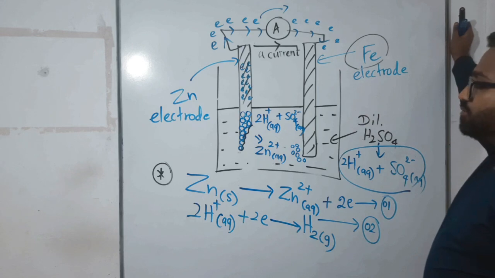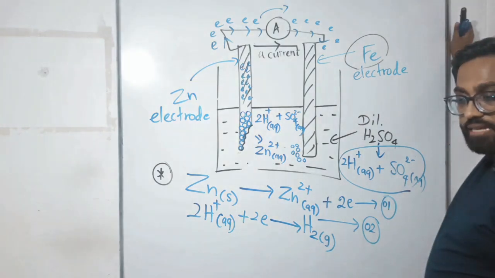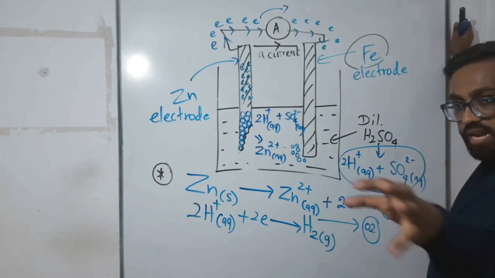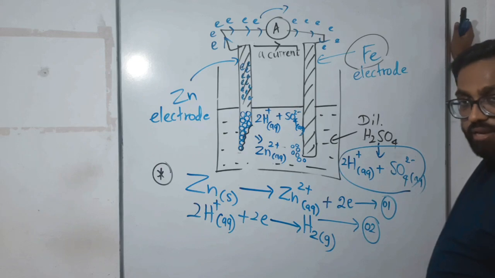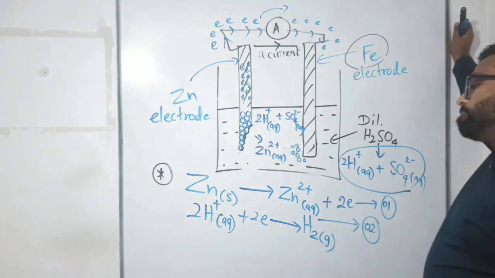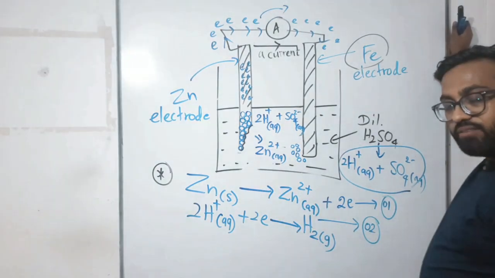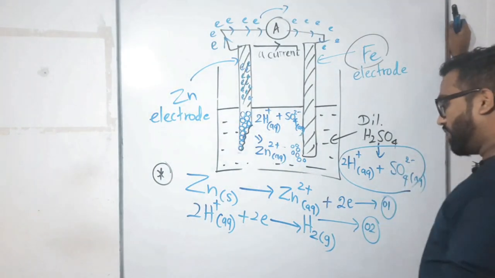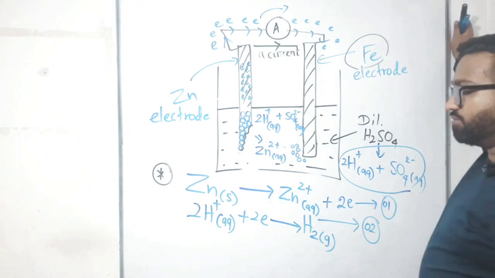There's no way to collect the hydrogen gas here, but if we had a way to collect it, we could take a burning splinter and hear a pop sound as it is extinguished. So that is the way we can test it. So we have taken two equations here with you right now. This is one, this is two.